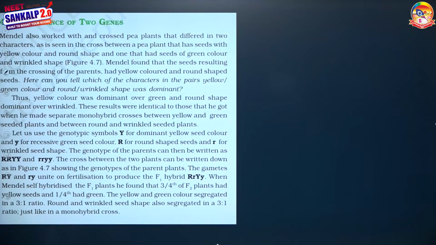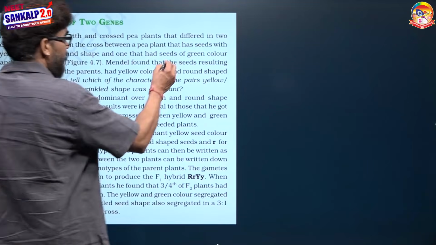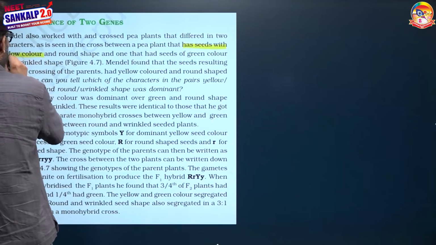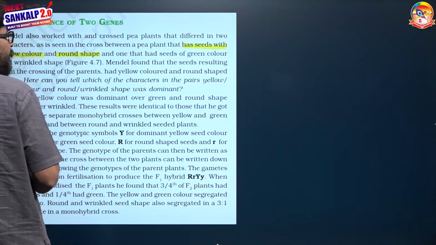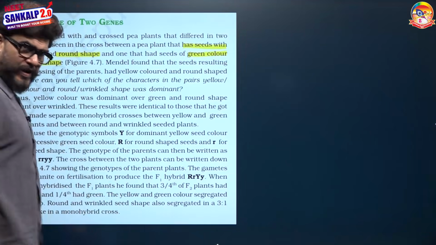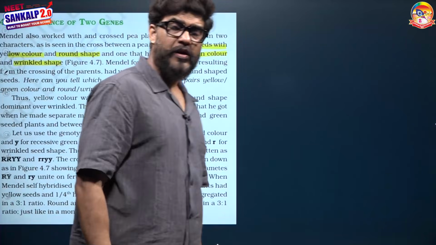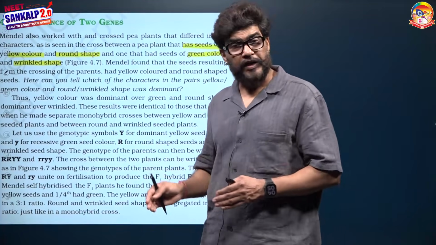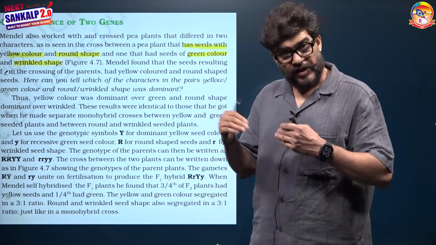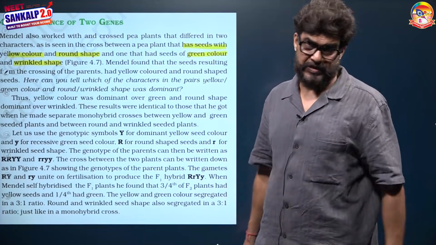Mendel found that among the seeds resulting from the crossing of the parents, he selected seeds with yellow color and round shape, both dominant, and green color and wrinkled shape as the recessive characters. It means the cross is yellow seed with round shape crossed with green seed with wrinkled appearance.